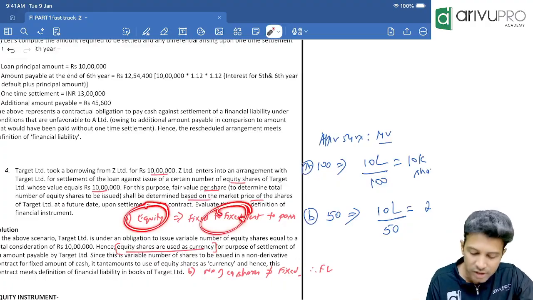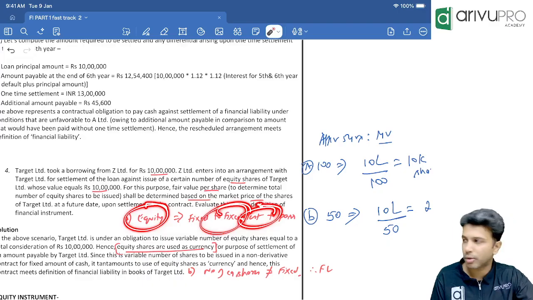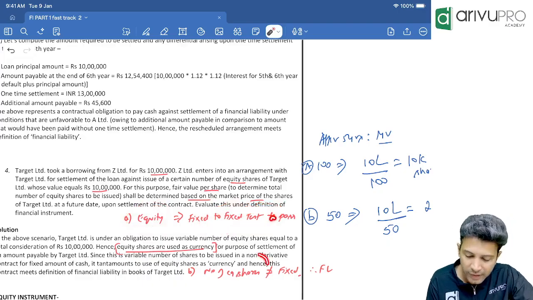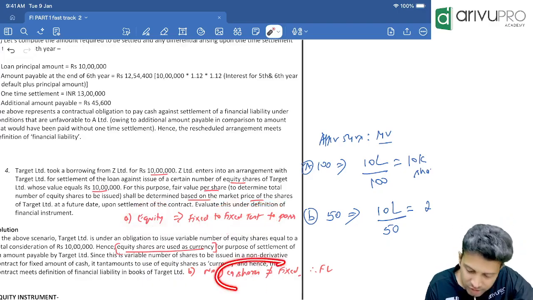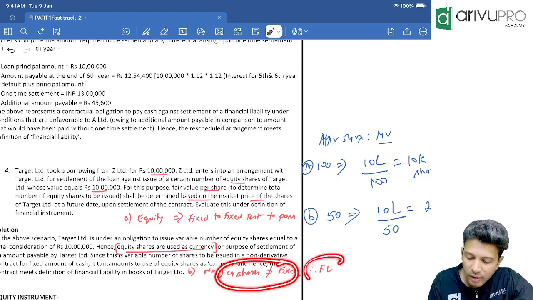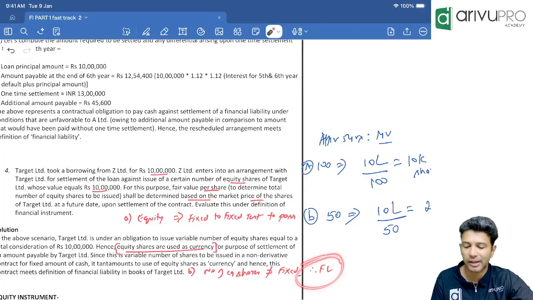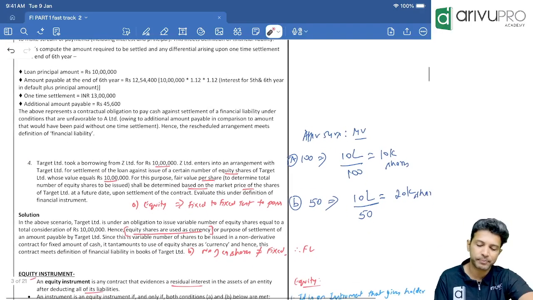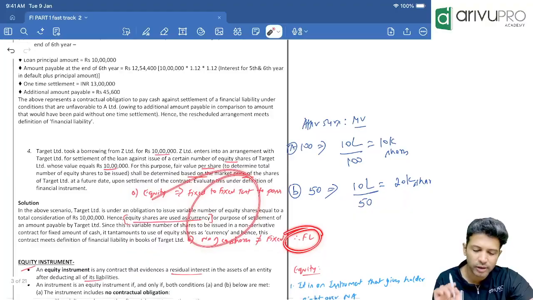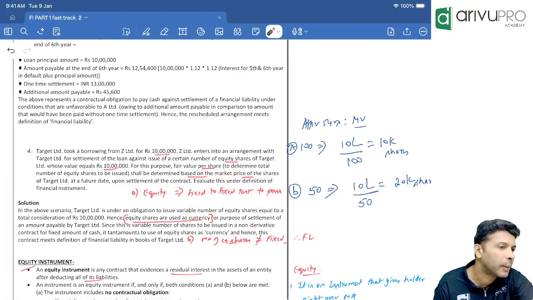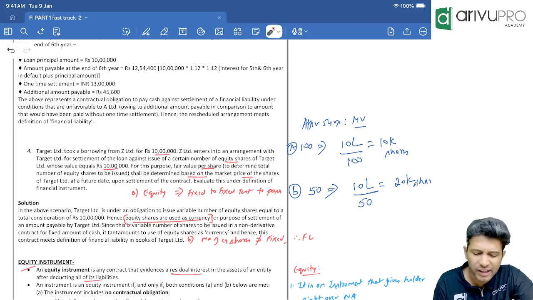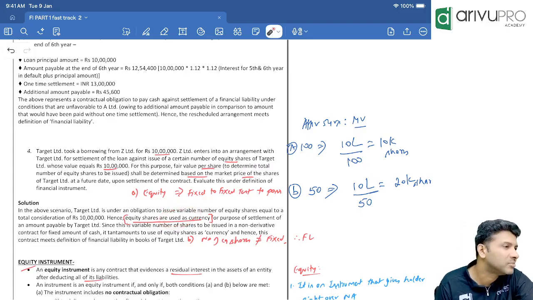That's what I've written here. What test should pass? Fixed to fixed test should pass. Here fixed to fixed test is passing or failing. Number of equity shares issued over here is not fixed. Hence it is not equity. Therefore it is, what is the nature of this instrument? It's a financial liability. That is the answer. Only this much is good enough. Done, people. Basically, here you are using equity shares as a currency.